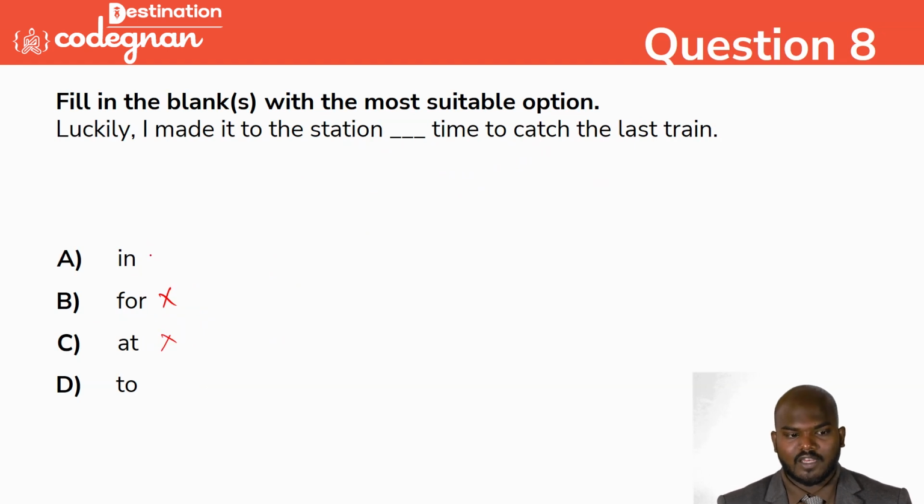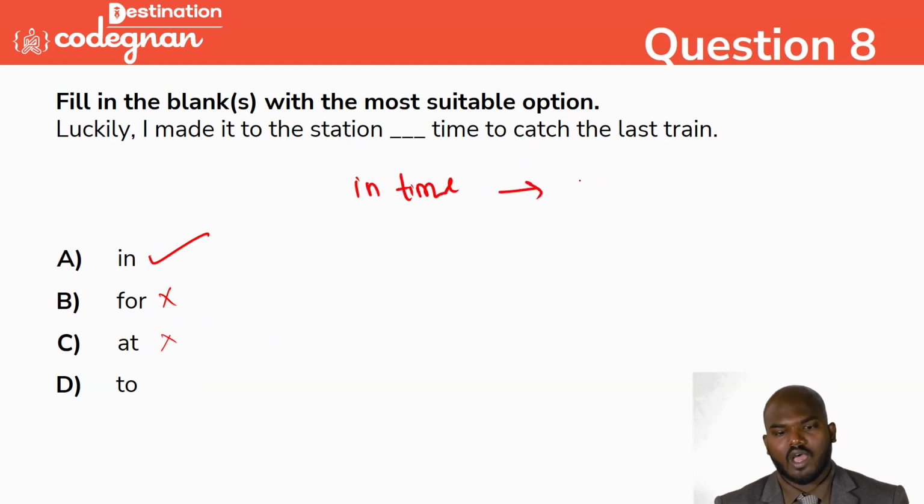Because we have the "in" only. If you have the "on", what is the difference between in time and on time? So in time means you have enough time.